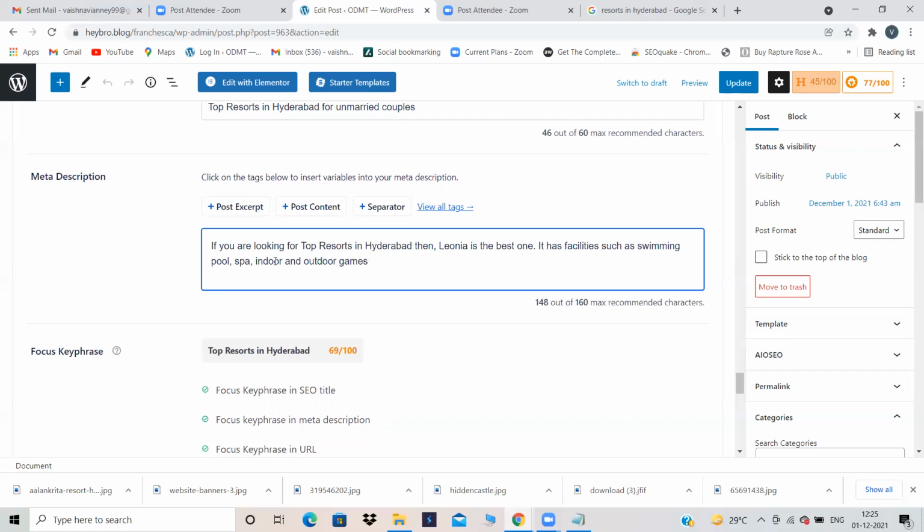What else will be there in the resorts? It has facilities such as swimming pools, spa, indoor and outdoor games, food.